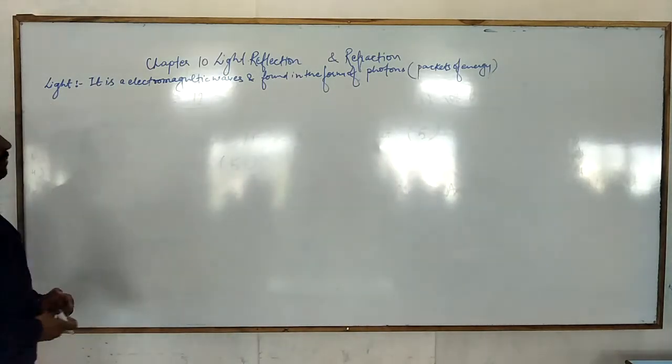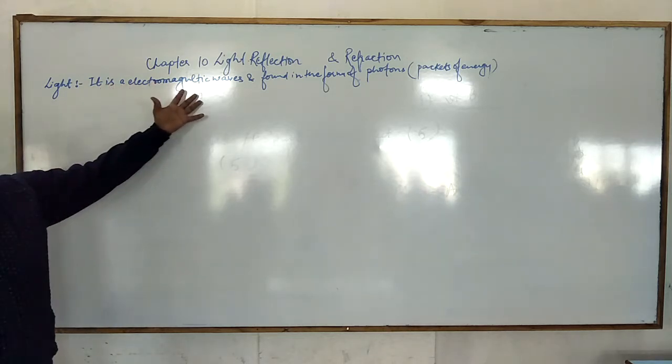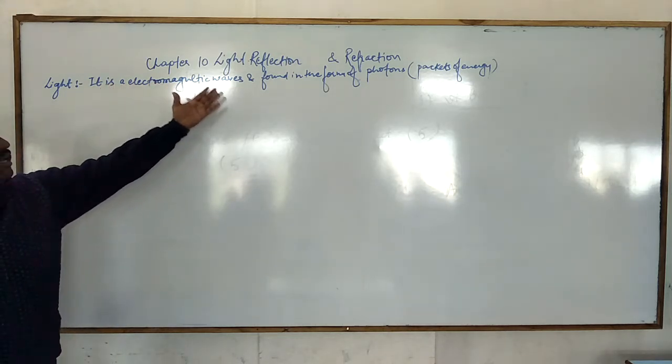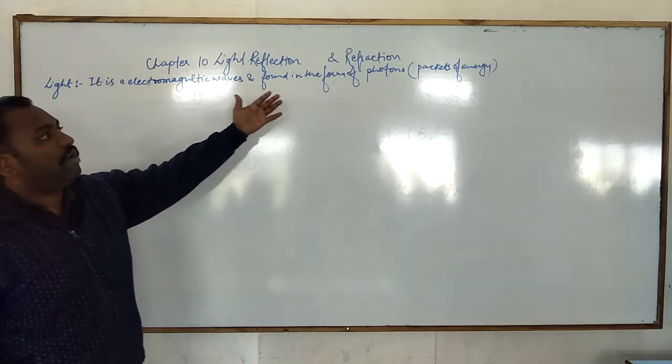They are electromagnetic waves. Electro means related to electricity, and magnetic means related to magnetism. So light is a combination of electric and magnetic waves, and it is found in the form of photons.